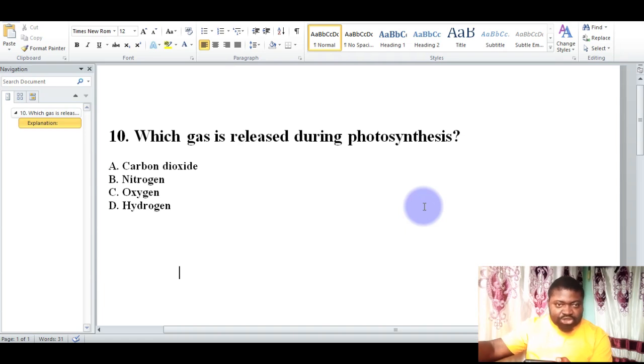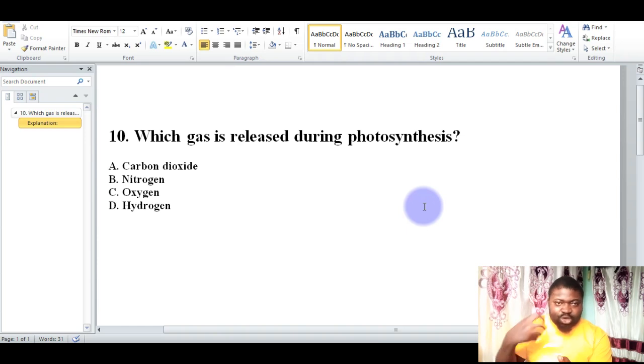Looking at the definition of photosynthesis, as I stated earlier, it is the process whereby green plants or algae, because some algae also contain chlorophyll, containing chlorophyll in chloroplasts, absorb solar energy from the sun.